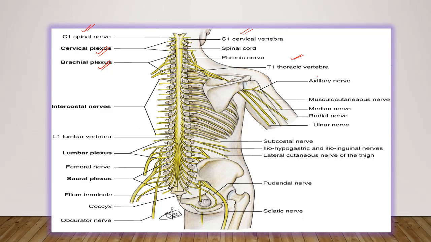T1 thoracic nerve, axillary nerve, musculocutaneous nerve, median nerve, radial nerve, ulnar nerve, subcostal nerves, iliohypogastric and ilioinguinal nerves, lateral cutaneous nerve of the thigh, pudendal nerve, sciatic nerve. Obturator nerve, the coccyx part, filum terminale, sacral plexus, lumbar plexus, intercostal nerves. This is the L1 lumbar vertebra, and this is the femoral nerve.